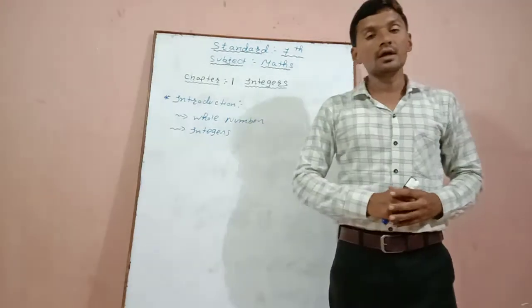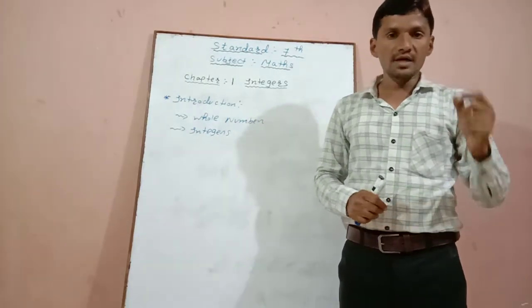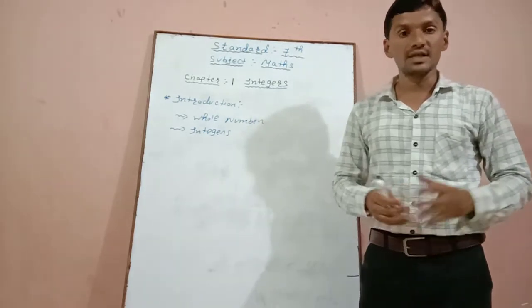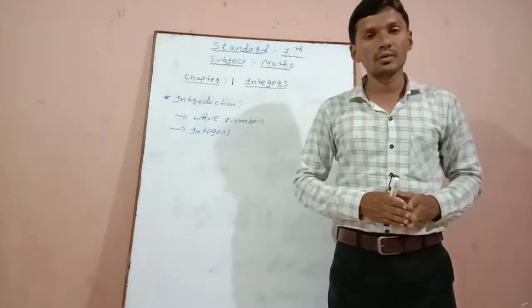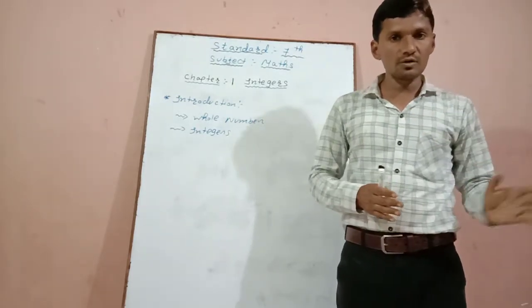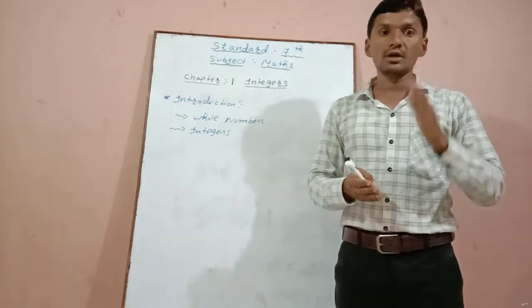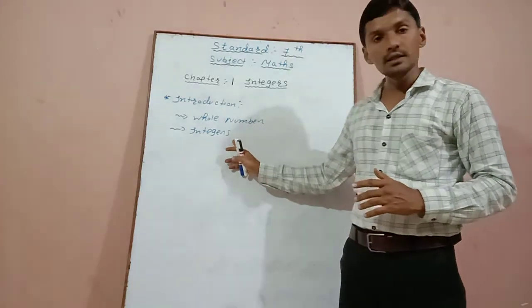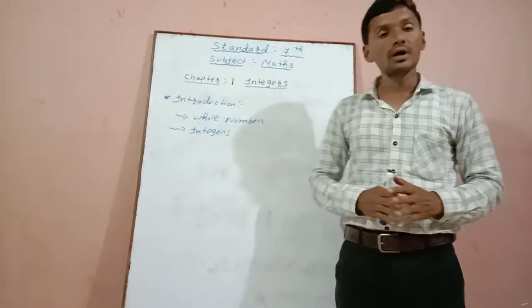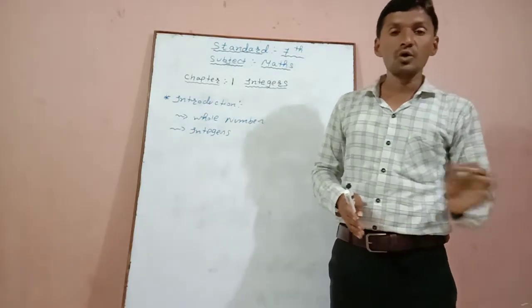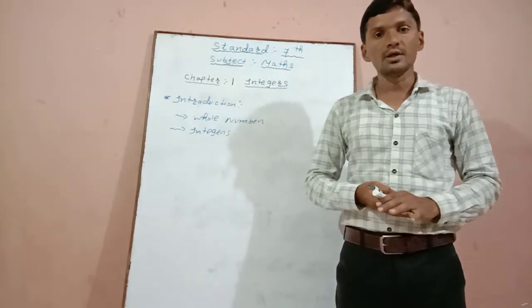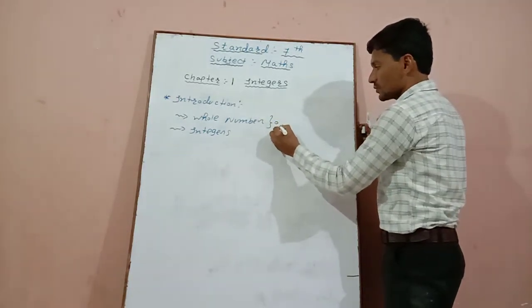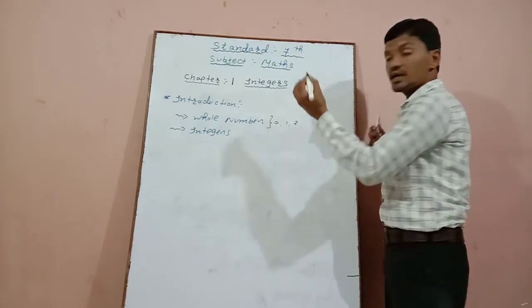And integer means that number which can be a negative number or a positive number. That means in integers both numbers are included, minus numbers also and plus numbers also. It can be said that negative and positive numbers are both included in integers, while in whole numbers only 0 and positive numbers are included. 0 to positive means it comes as 0, 1, 2 up to infinite.